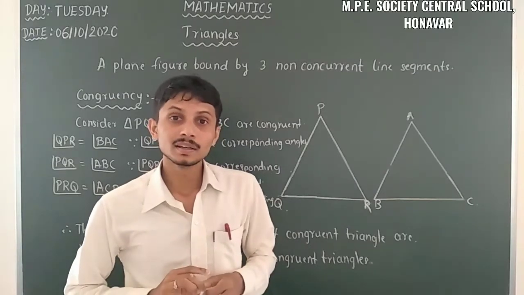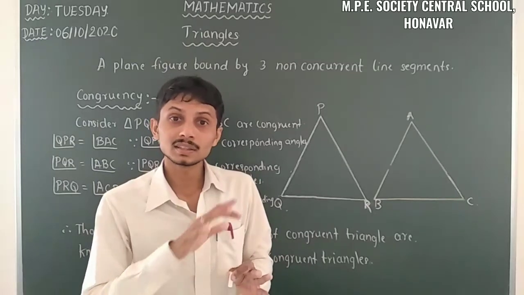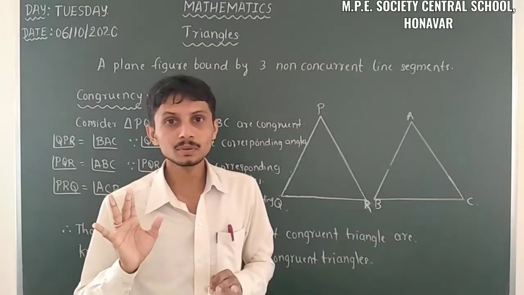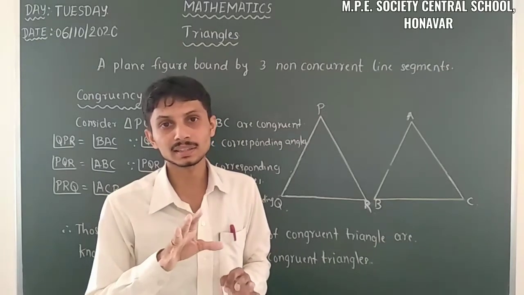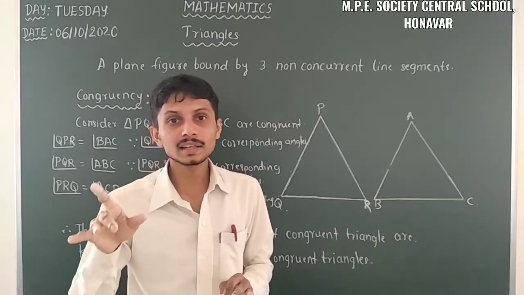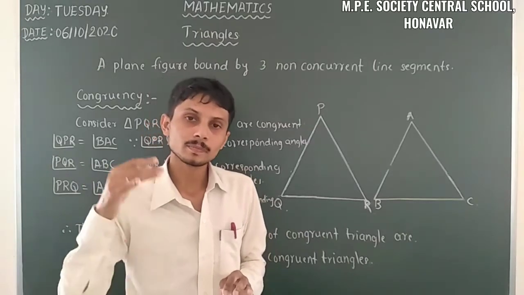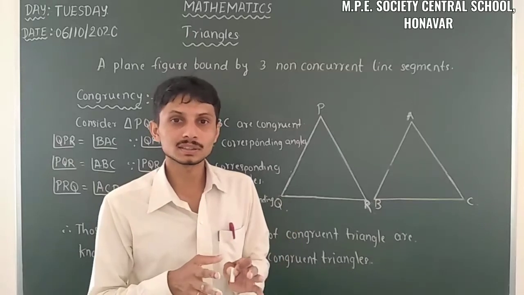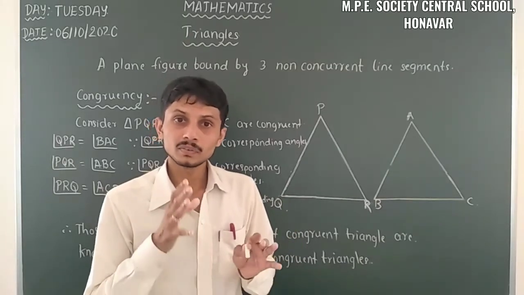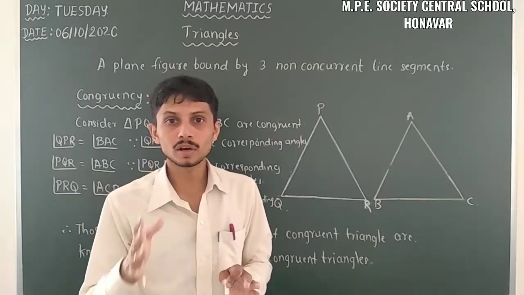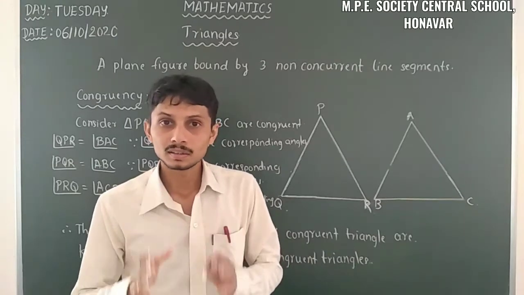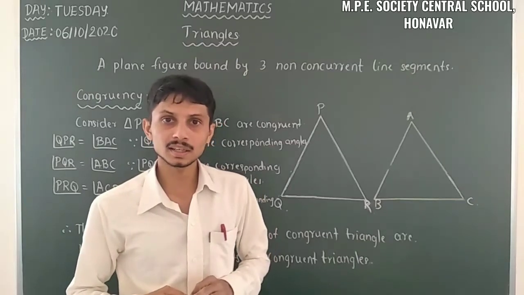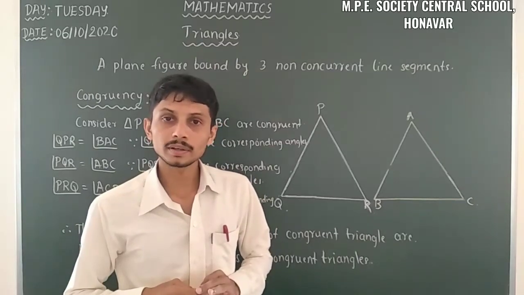But remember, in a square all the interior angles are 90 degrees. Each interior angle is 90 degrees, and inside the other square also all the angles are 90 degrees. That's why when we consider two squares with the same side measure, we consider them congruent squares.